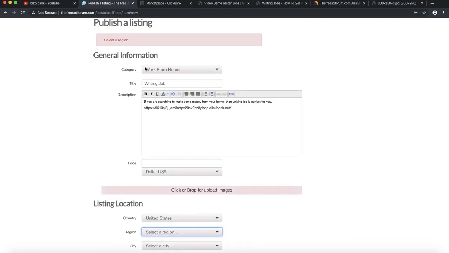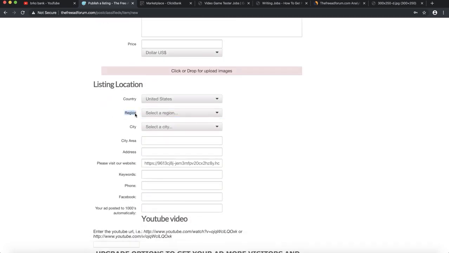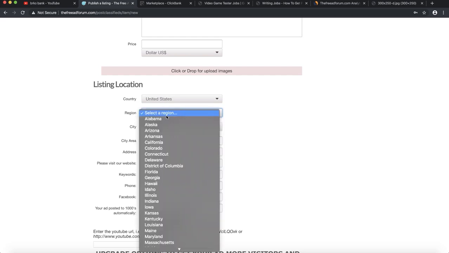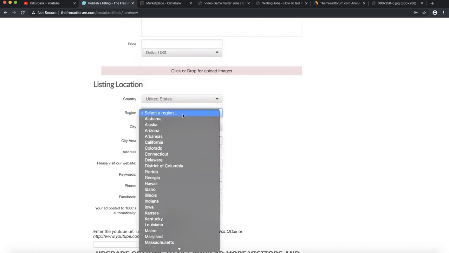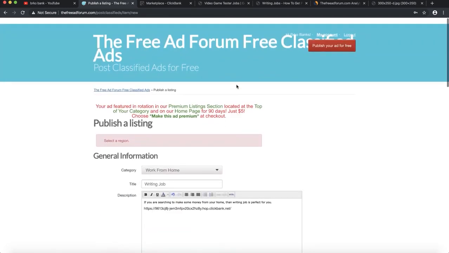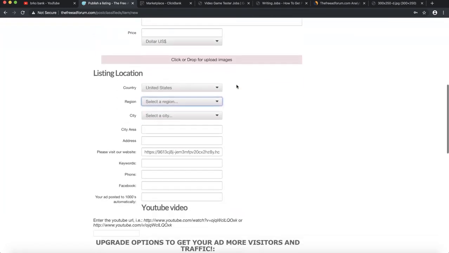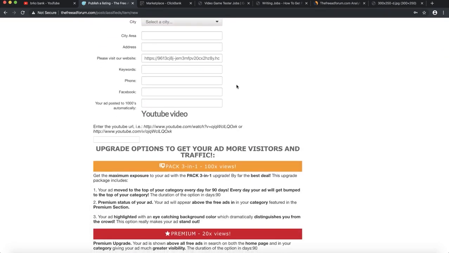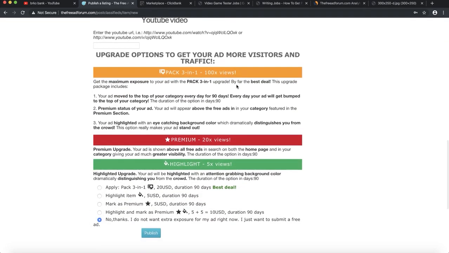If you want to target something else, you can, as I said, post multiple ads on this website, which is really great. They are going to publish your ads in a lot of places. A lot of traffic is going to come to your ads, a lot of people are going to see your ads, and many people are going to click on your ads. So I think this is actually an excellent way to get started with Clickbank to earn your first commission.